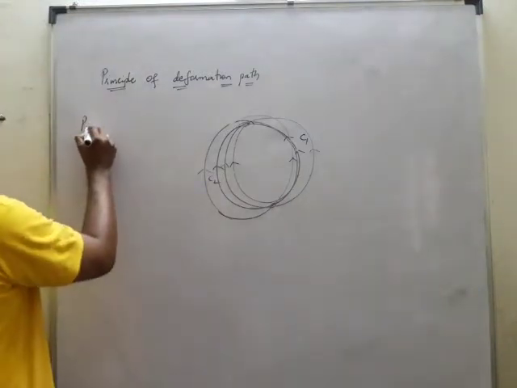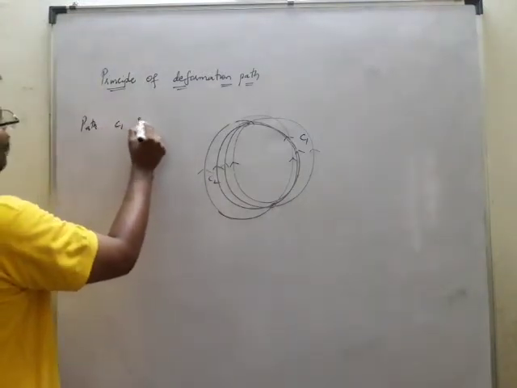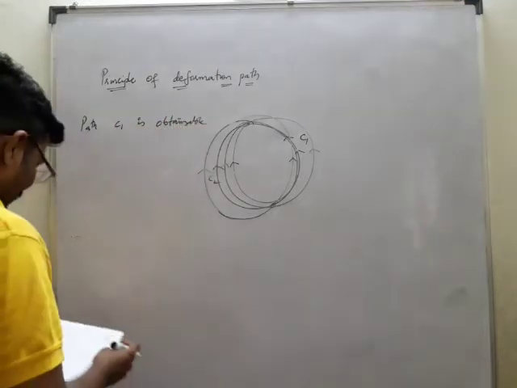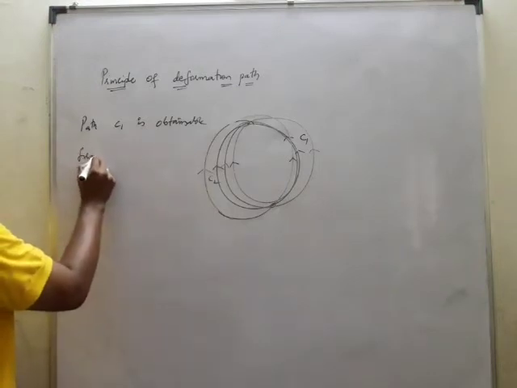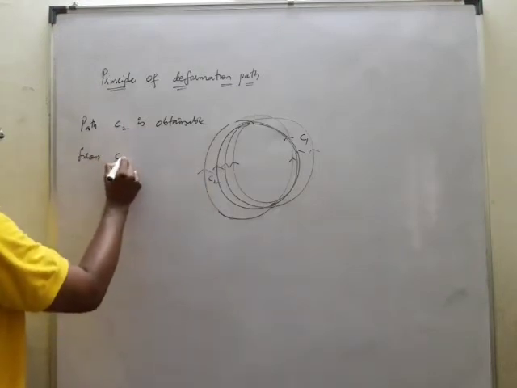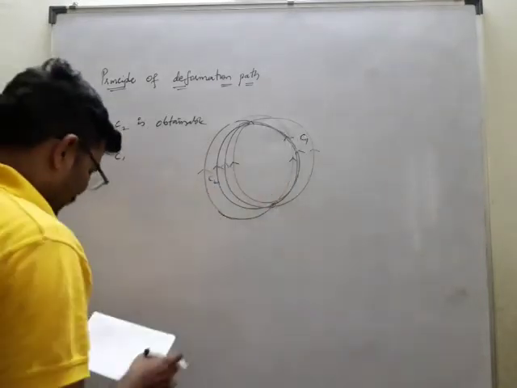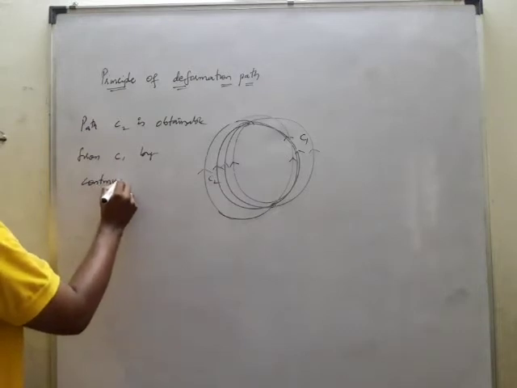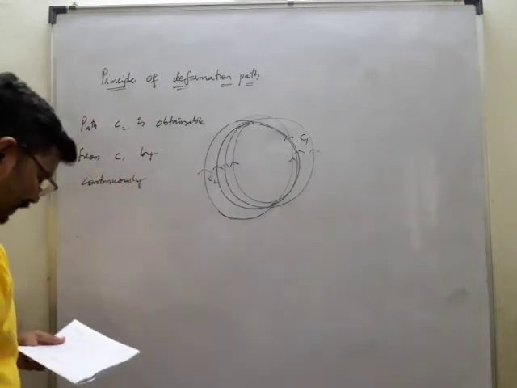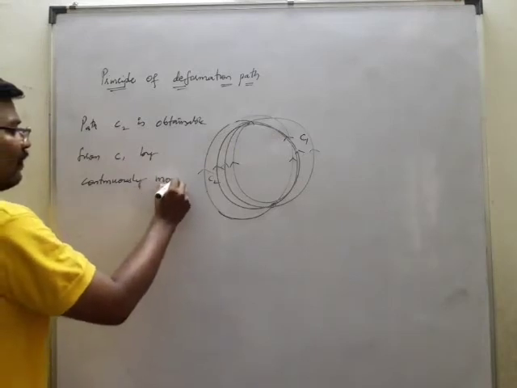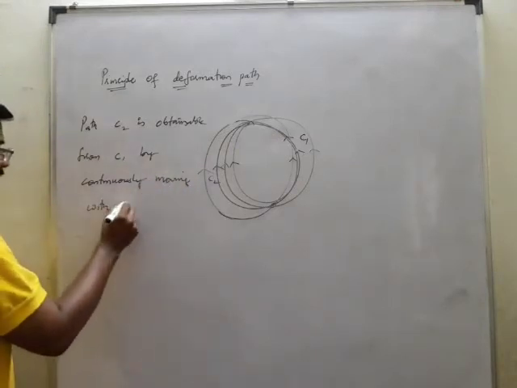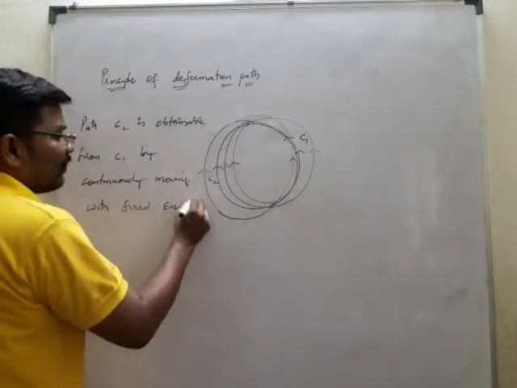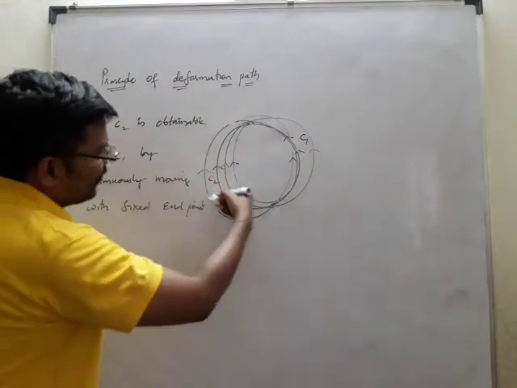So C2 is obtainable from C1 by continuously moving with the fixed end points. It is just moving with the fixed end points like this.